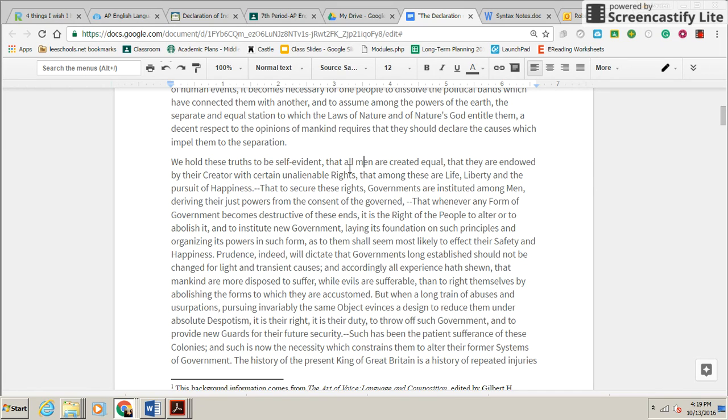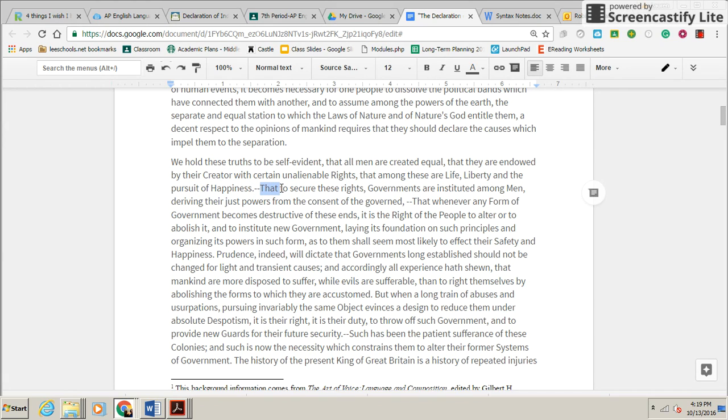Additionally, one thing that was included among the undeniable truth is that people are created, which is something, again, today we would not assume. So when you're thinking about the context of the speech, think about the fact that the world was different back then, but that people would have assumed that people were created by a capital C Creator, some type of sentient being, and that people had life, liberty, and the pursuit of happiness.